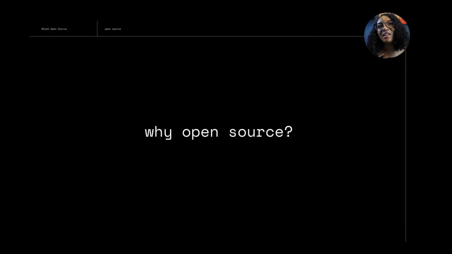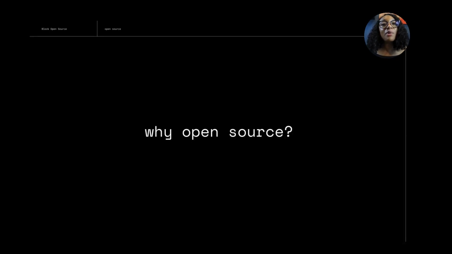One question I'm getting a lot is why is Block open sourcing its agent? And that's a great question, especially when most of the AI agents we see today are vendor specific and locked into a single LLM with tools that only work within their own product. The answer is simple. AI shouldn't be gated.